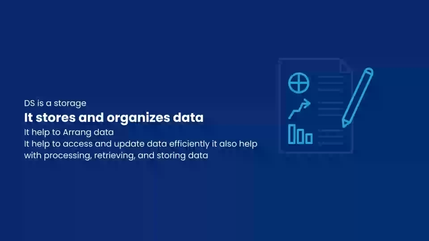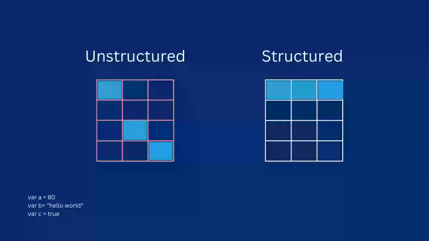Let's try to understand this with one example. Now let's imagine that we want to write a program where we want to store three different types of data. There are two different ways through which we can store our data. One is the traditional, unstructured way of storing our data. We'll simply declare our variables one after the other and run our program. And there is another way through which we can structure our data.